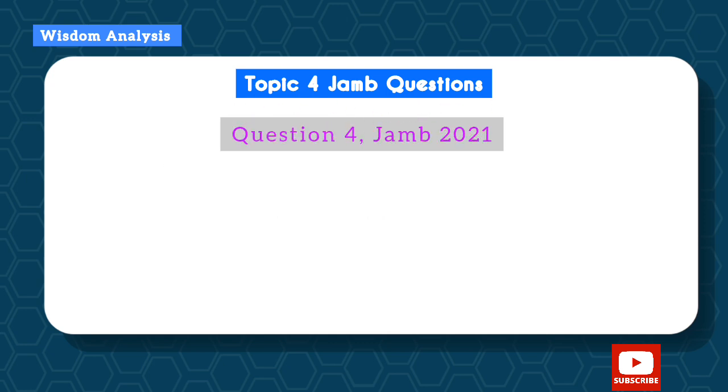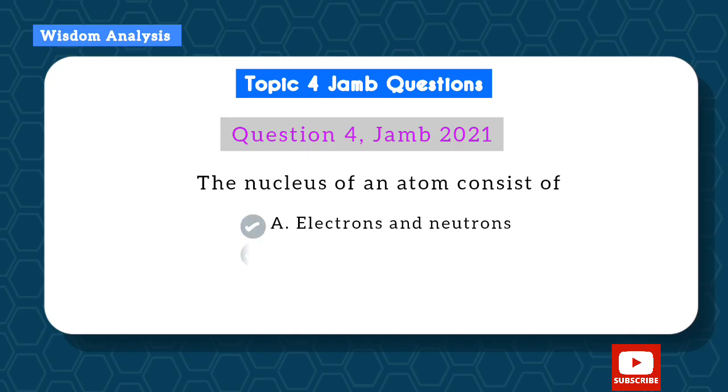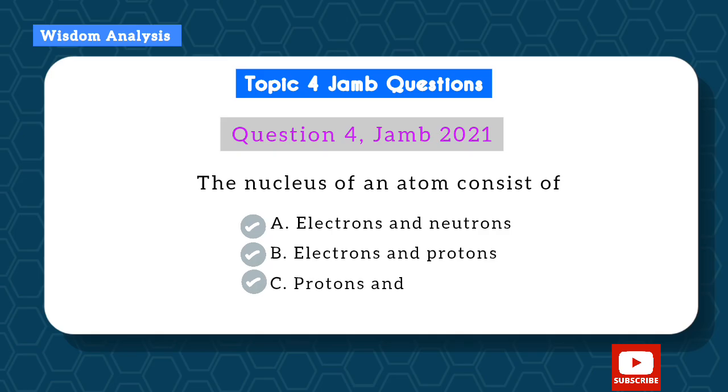Now question 4 from JAMB 2021. The nucleus of an atom consists of A, electrons and neutrons, B, electrons and protons, C, protons and neutrons, and D, all of the above. The correct answer here is C, which is protons and neutrons.